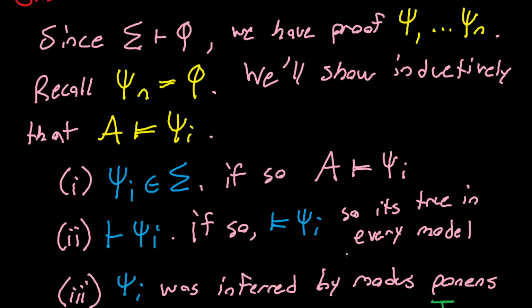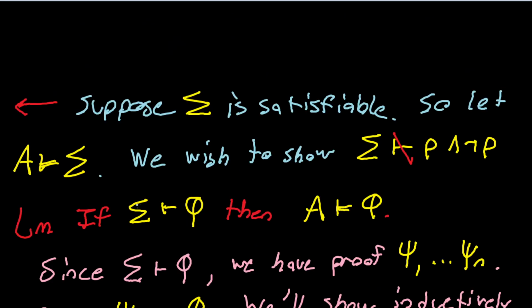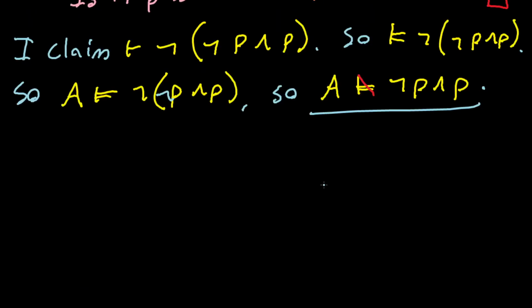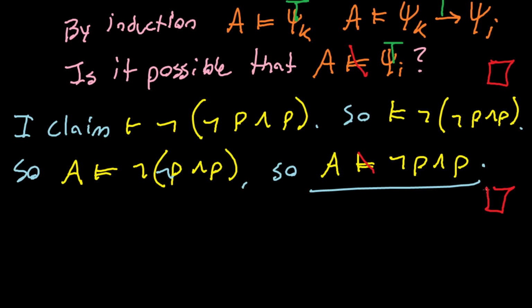And so we've actually just proven the contrapositive of this lemma, which makes this statement a corollary, right? So we've proven that if sigma can prove phi, then phi must hold in A. So if phi doesn't hold in A, we conclude that sigma can't possibly prove phi. So I'm actually going to now write the QED box, because we have shown what we wish to show. We have proven that sigma cannot derive a contradiction. So this is one direction. This is the direction that if some set of sentences has a model, they can't possibly be inconsistent.